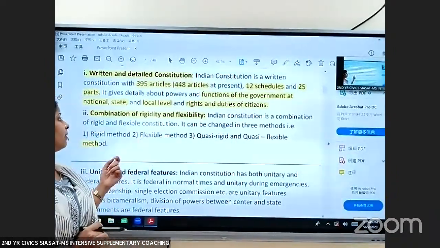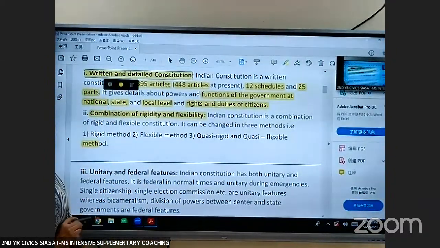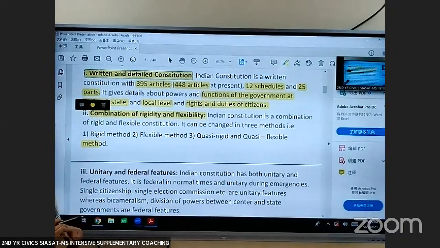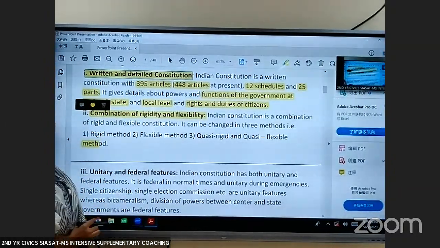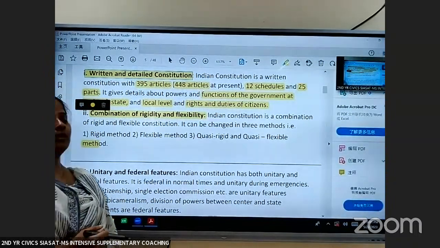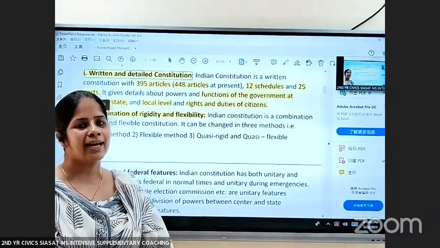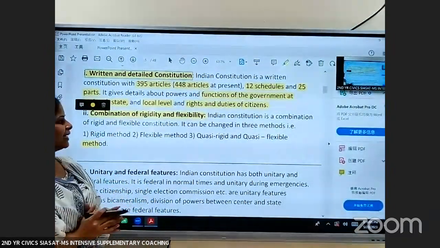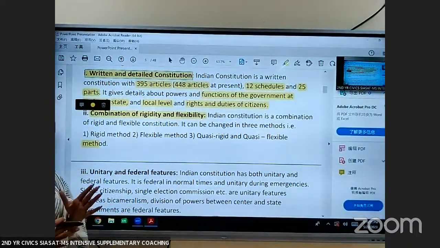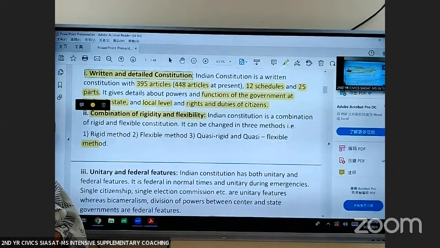It is flexible. But when it comes to Indian Constitution, it is no doubt a written Constitution. It is written in a single document, but it has the features of countries which are following written as well as unwritten constitutions. So Indian Constitution consists of the features of rigid constitution as well as flexible constitution.